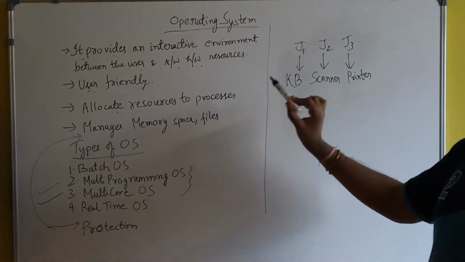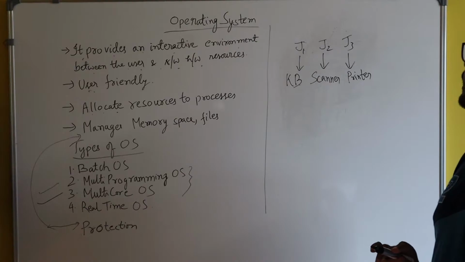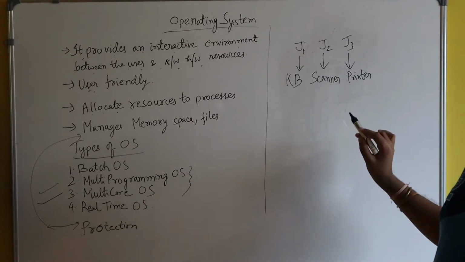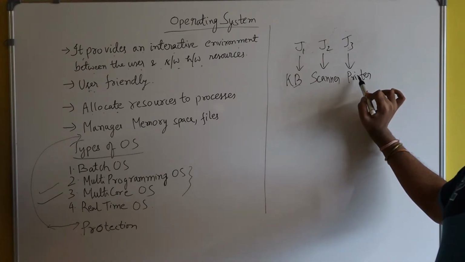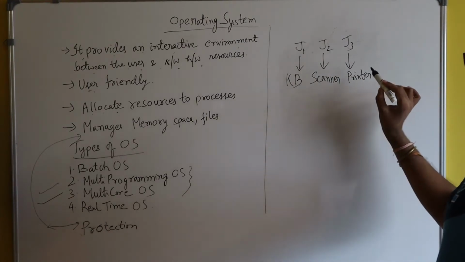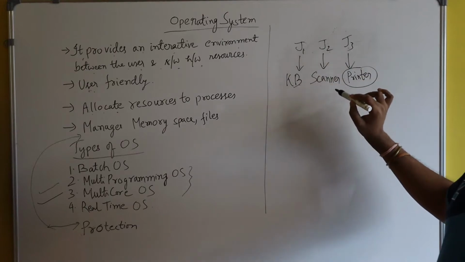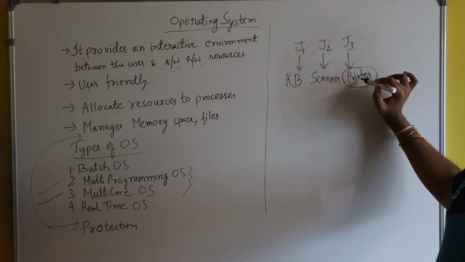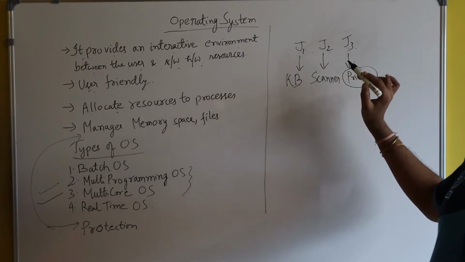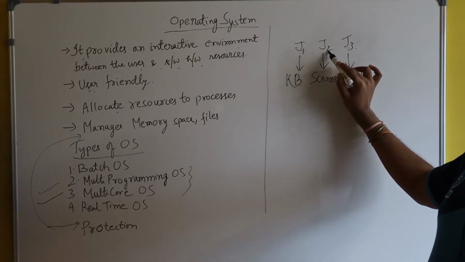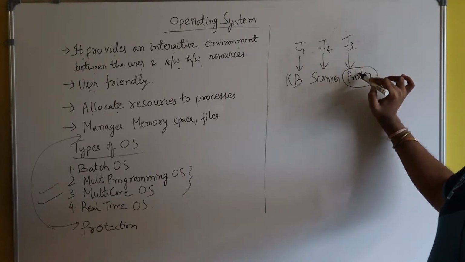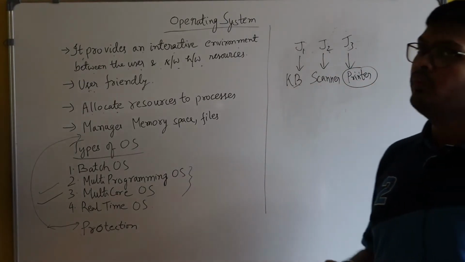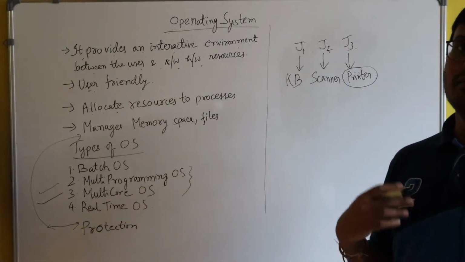The operating system takes care that no two jobs can access the same resource at a time. For example, when J3 is printing, the operating system makes sure that J2 does not access the printer while it is being used by J3. Because if it happens, just imagine the result.